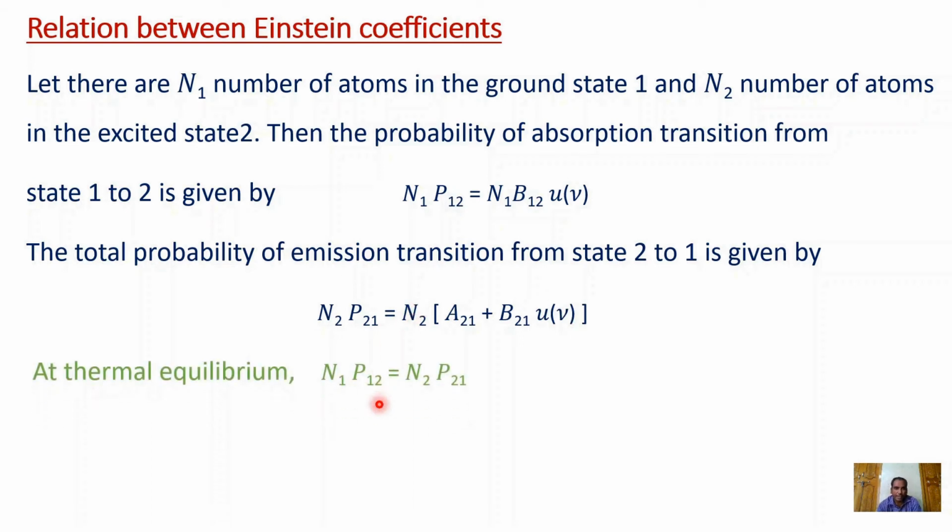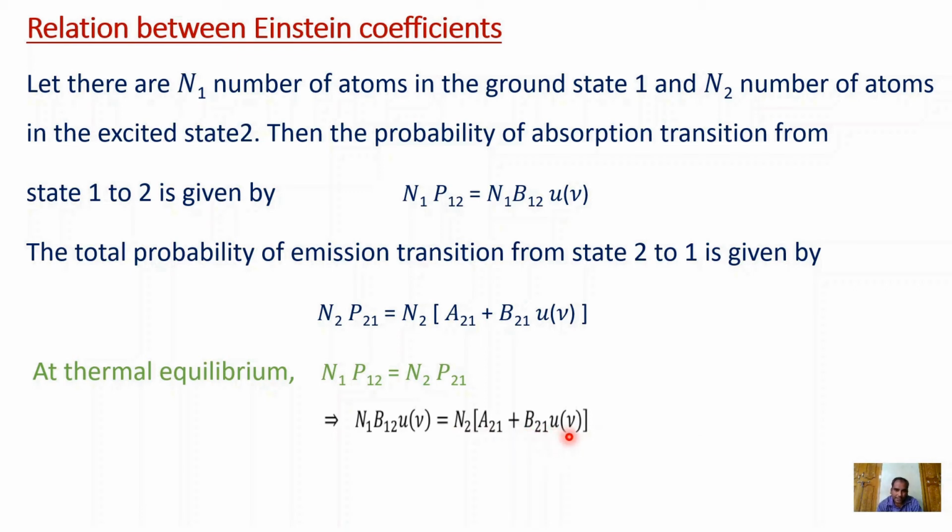At thermal equilibrium, the probability of absorption is equal to the probability of emission. This implies n1 B12 energy density is equal to n2 bracket A21 plus B21 energy density.